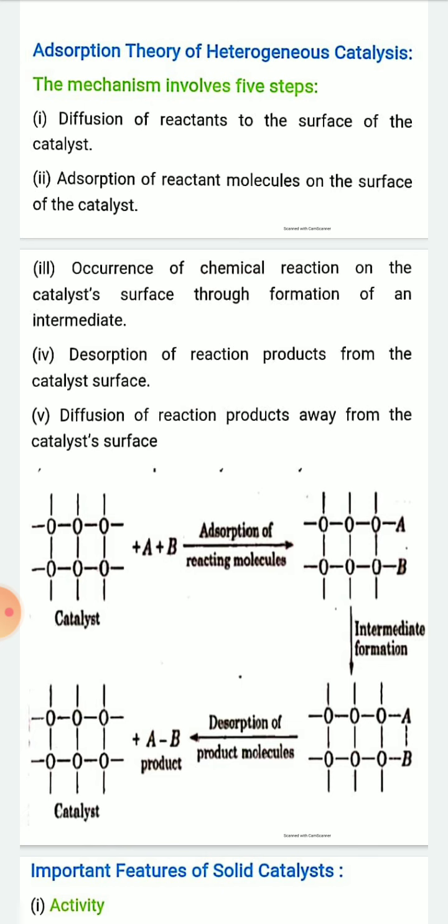Here you can see initially you have taken two different reactants A and B, and after this catalysis reaction there is a bond formation between A and B, that is, A and B combine to give the AB product by this catalysis reaction. You can explain this process by the adsorption theory of heterogeneous catalysis.